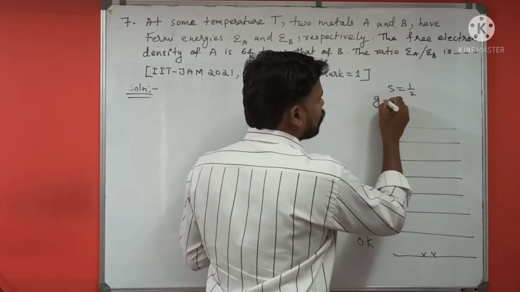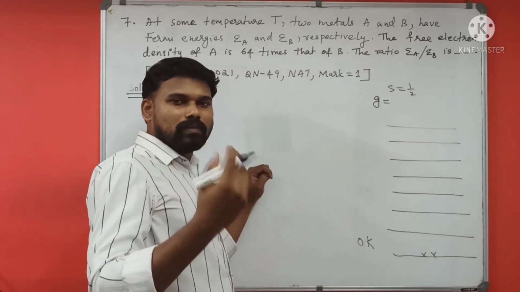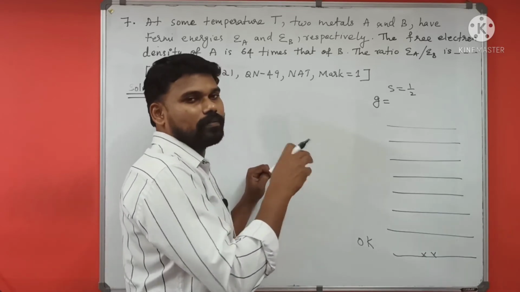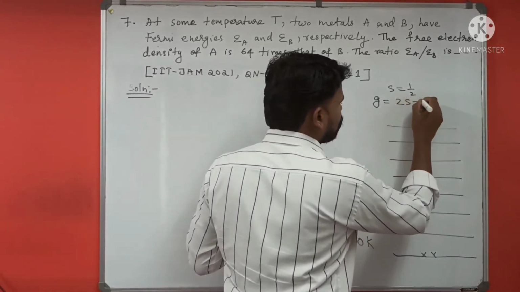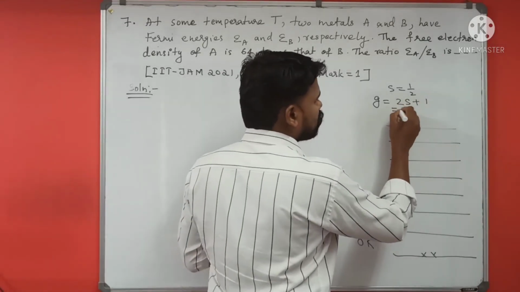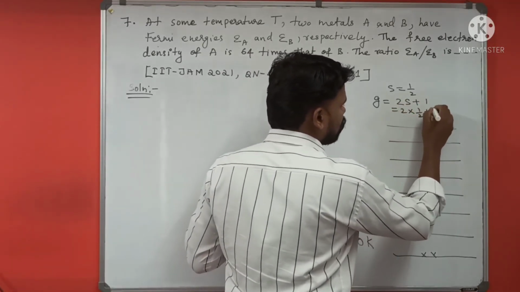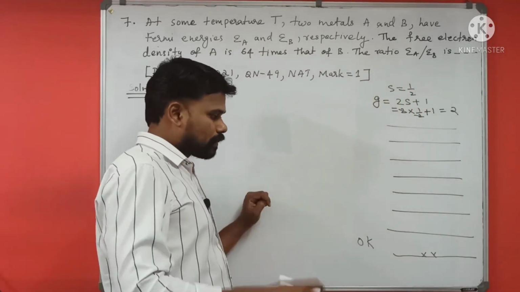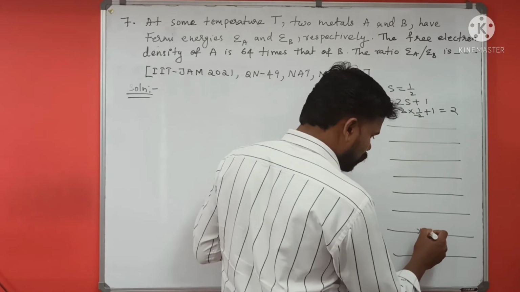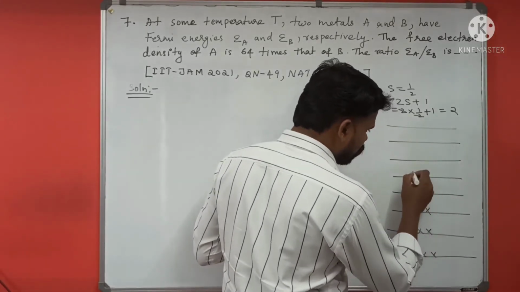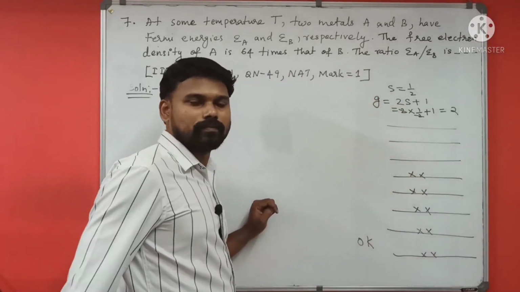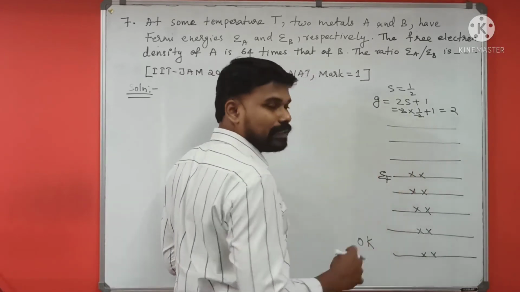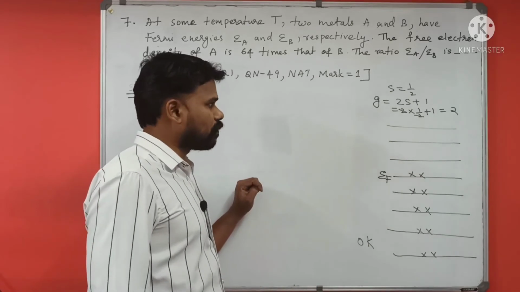So what is the degeneracy? Degeneracy means the number of electrons that can be filled in a particular level. That is 2s plus 1. This is a general formula for degeneracy. So 2 into half plus 1 is equal to 2. So 2 electrons can be filled in a level. Suppose up to this level is completely filled. The energy of this level is known as Fermi energy. Energy of the highest occupied level is known as Fermi energy.